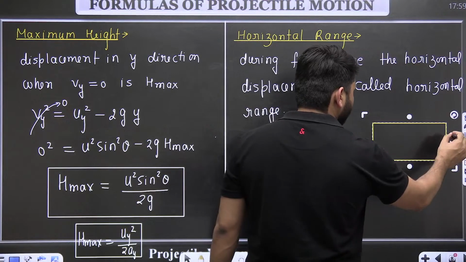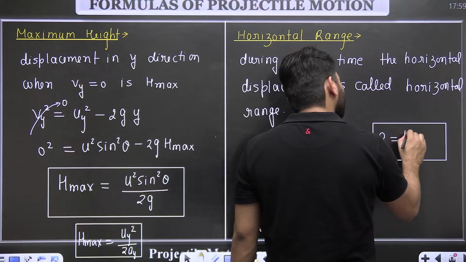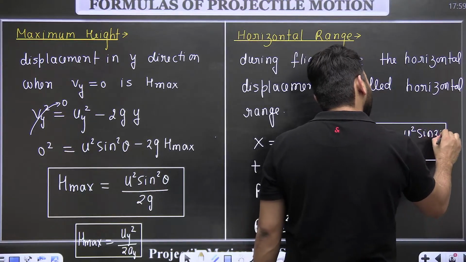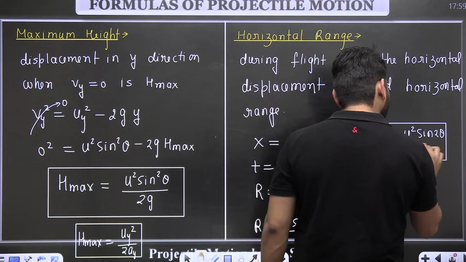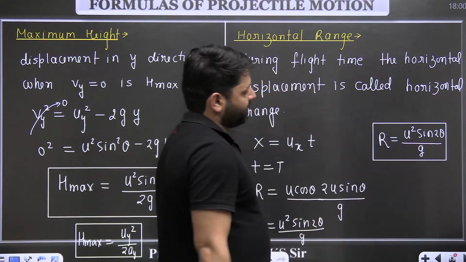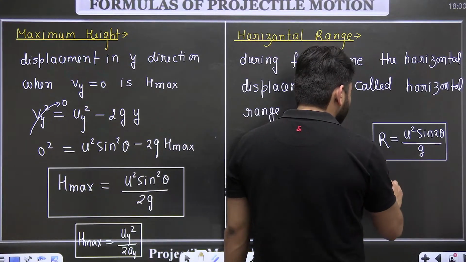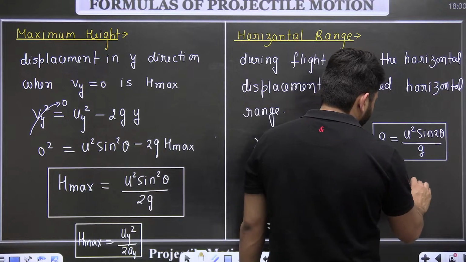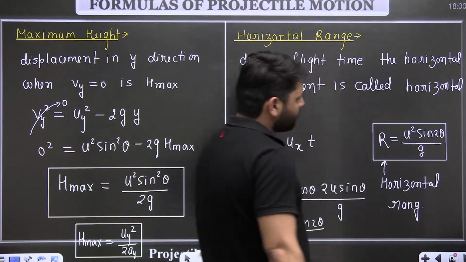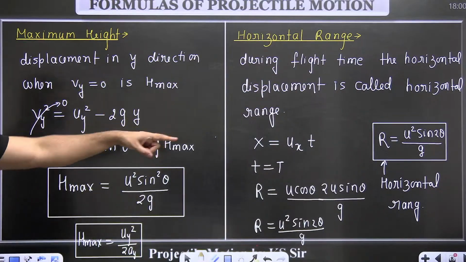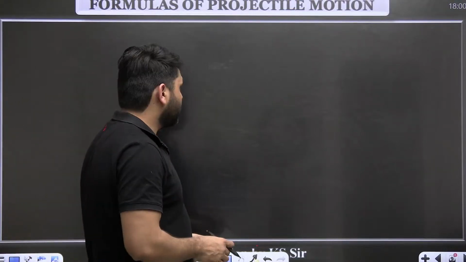So R is given by this formula, u square sine 2 theta divided by g. So this is the formula of the horizontal range. Okay, so now we have three formulas: H max, horizontal range, and time of flight. These are three very important formulas.